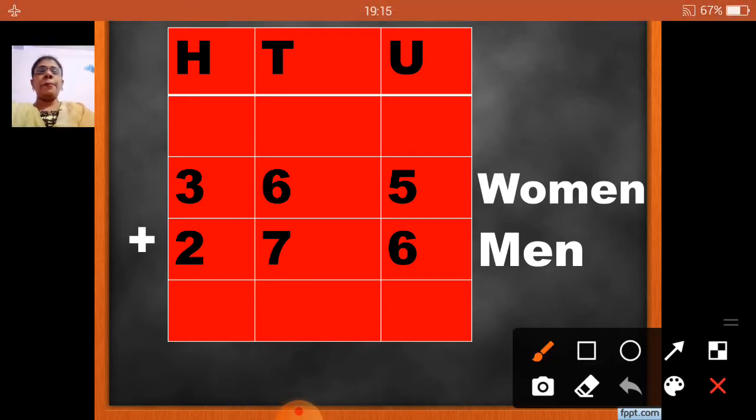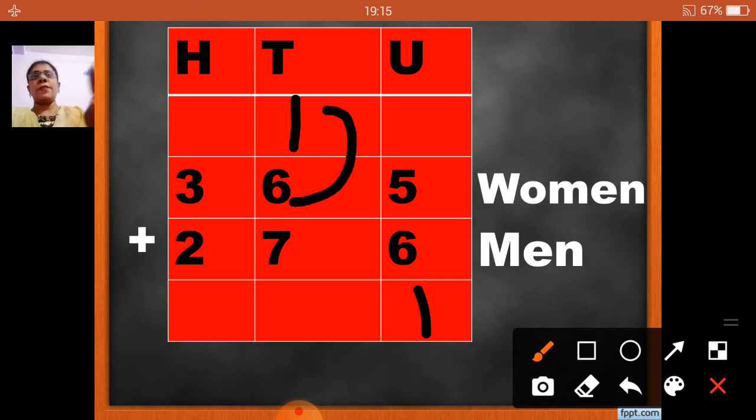So 5 plus 6 will be how much, children? After 5: 6, 7, 8, 9, 10 and 11. So for 11 I am going to write 1 here and 1 I will carry over. Now this 6 plus 1 I will do. So 6 plus 1 will be 7. To that 7, if I add this 7, 7 plus 7: 8, 9, 10, 11, 12, 13, 14.